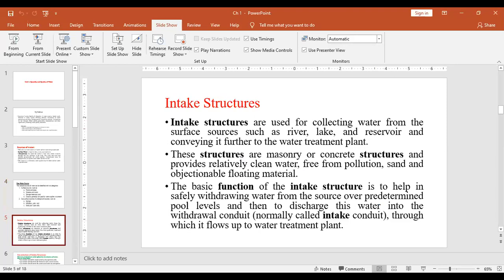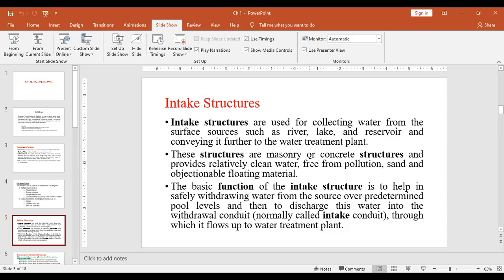Now the intake structures. The next point is intake structures. What is meant by intake structures? Yesterday I told you, intake structures are used for collecting water from the surface sources. Especially for the surface water sources, we need to construct a structure which will help us to collect the water. We can pick the water from that particular structure. Intake structures are used for collecting water from surface sources such as river, lake, and reservoir, and conveying it further to the water treatment plant.